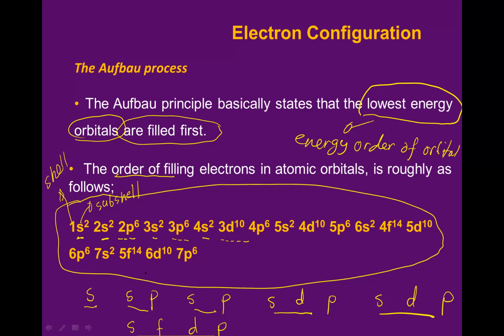S, SP, SP, SDP, SDP, SFDP. This is the subshell. This is how to memorize subshell. Now I'm going to show you how to memorize the shell. It's very easy.